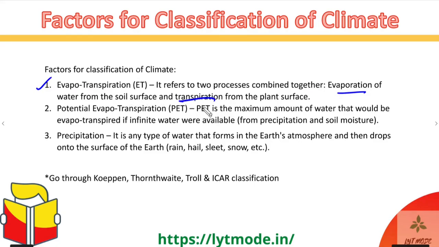All right. So what happens is that whenever water is there on the earth's surface or anywhere, and let's say the sun is shining and it's getting hot, then evaporation takes place, wherein the water can start getting converted into vapors and moves into the atmosphere, a very basic process which everyone knows about. So whatever water is present in the soil, on the surface, and even on the plants, it actually evaporates as well.